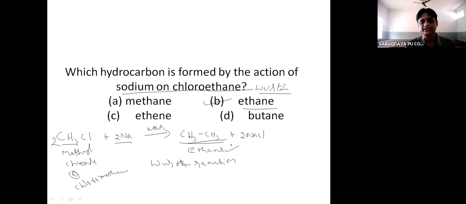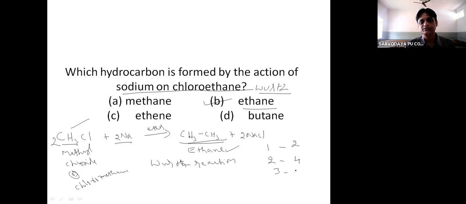As I said, in the Wurtz reaction, the alkane formed will contain double the number of carbon atoms of the alkyl halide. So if the alkyl halide contains 1 carbon atom, the alkane formed will have 2 carbon atoms. If the alkyl halide contains 2 carbon atoms, then the alkane formed will contain 4 carbon atoms.